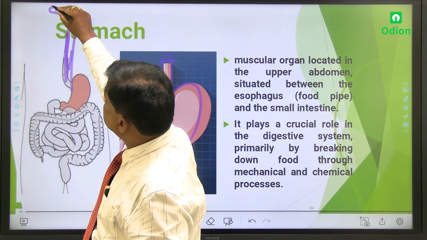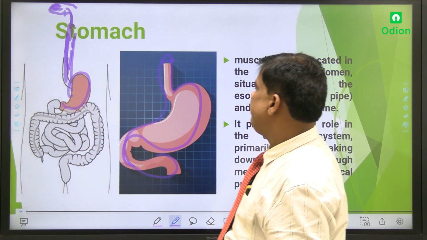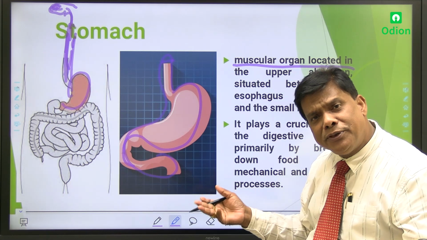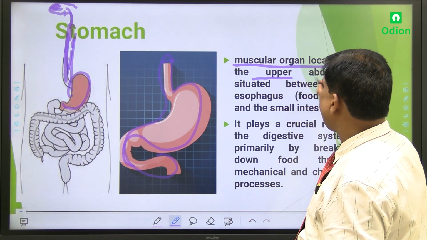And stomach is what? A muscular organ that is also made up of muscles. A muscular organ located in the upper abdomen.